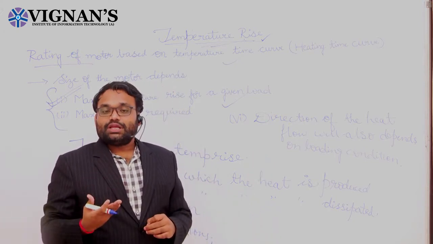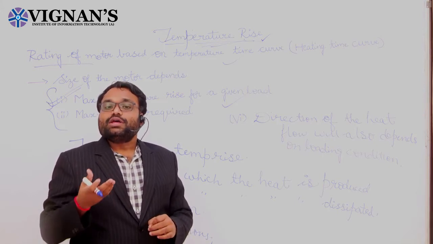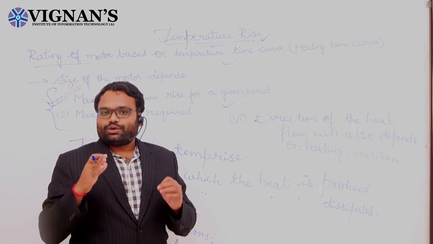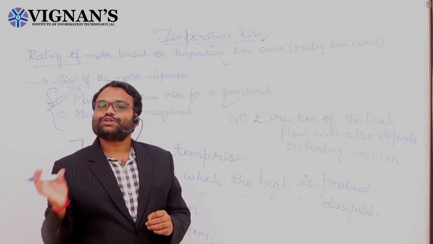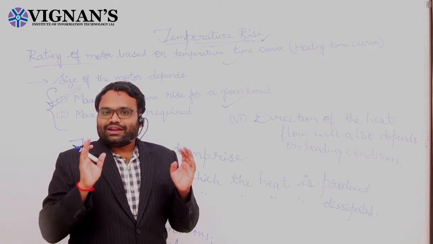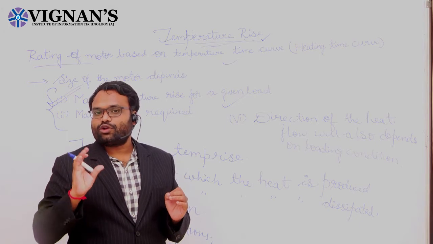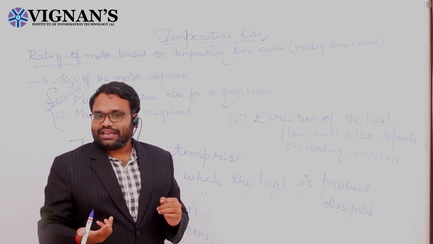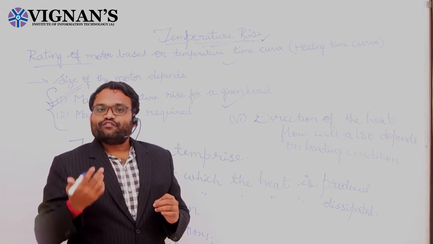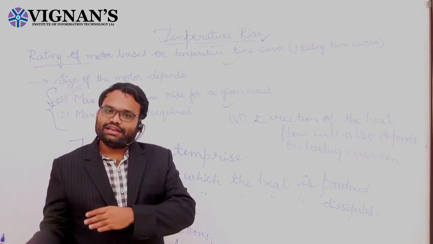For example, when a motor is on no load, the only losses are core losses. So in the no load condition, where only the core loss is responsible, the heat which is produced will flow from the steel parts to the winding.